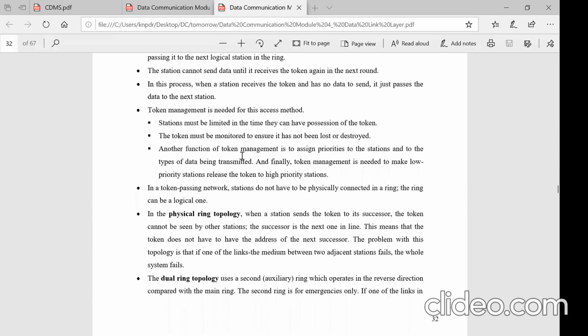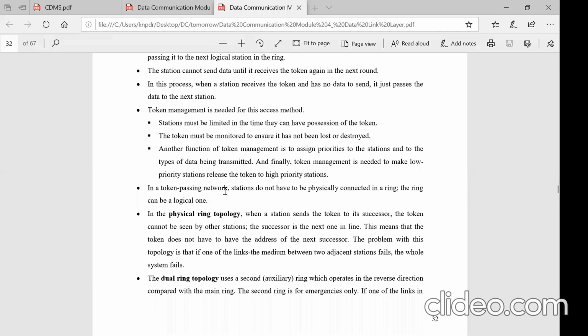One is, once a station takes a portion of the token, it has a time limit on how long it can process the token. And the second thing is there must be a strategy to monitor the token to ensure that the token is not lost or destroyed. And the third one is there is an option to have a priority among the stations, right?